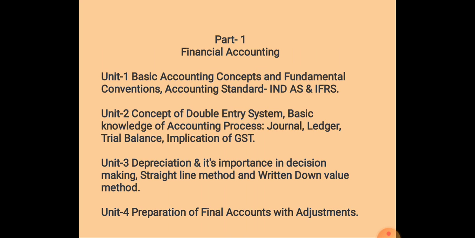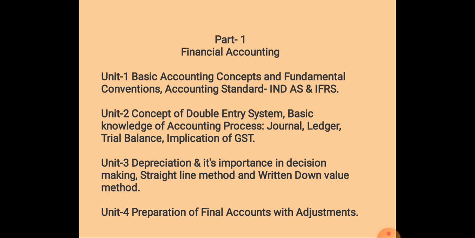Then in unit number 3, we will discuss the depreciation and how the decisions are made on the basis of depreciation. Then straight line and written down value, these two are the methods of calculating depreciation. We will discuss these topics also in this unit. In unit number 4, preparation of final accounts with adjustments, we will discuss and how the decisions are taken on the basis of final accounts are also discussed.